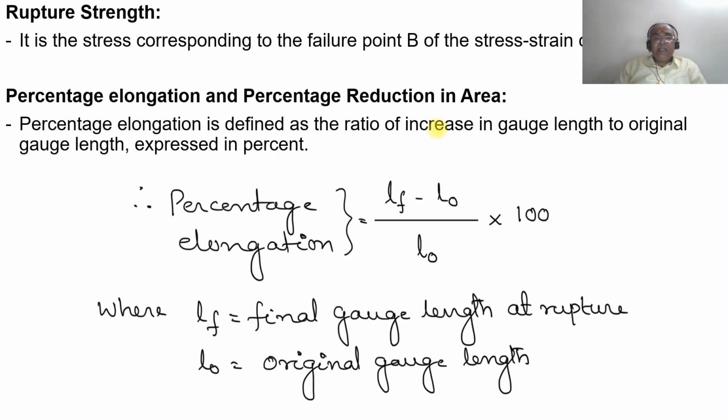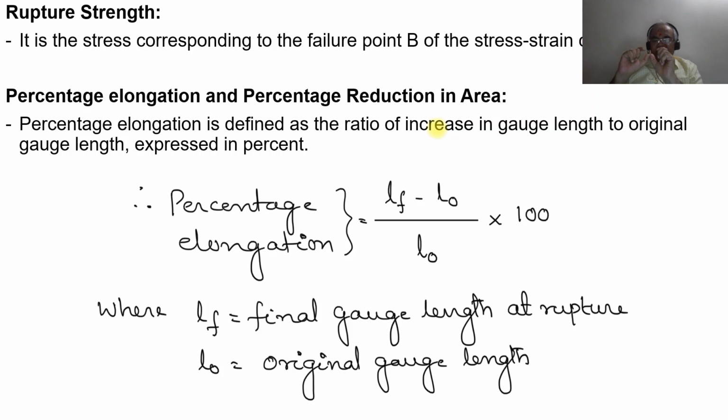Now, percentage elongation and percentage reduction in area. So what is that? Percentage elongation is defined as the ratio of increase in gauge length to the original gauge length, expressed in percent. So what is the increase in gauge length? It is LF minus L0.